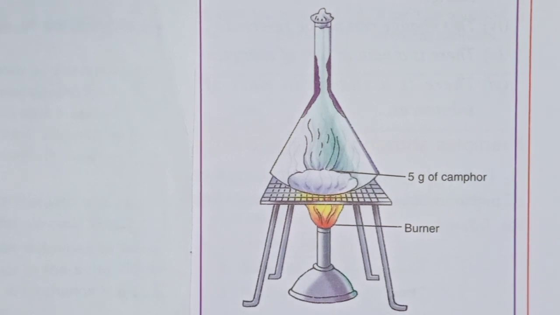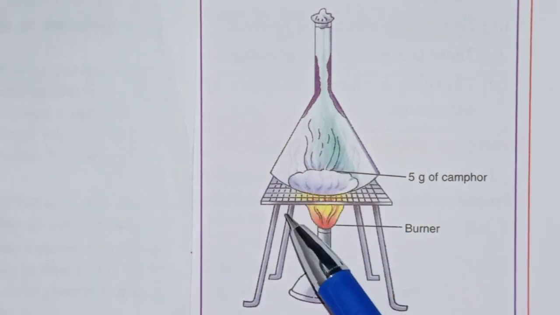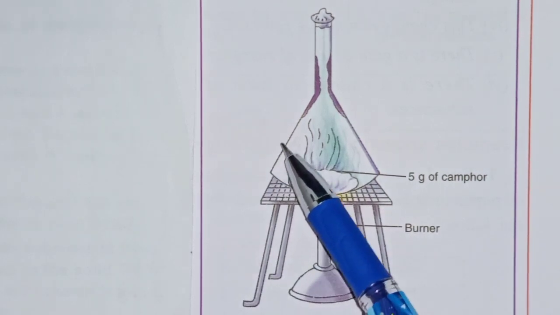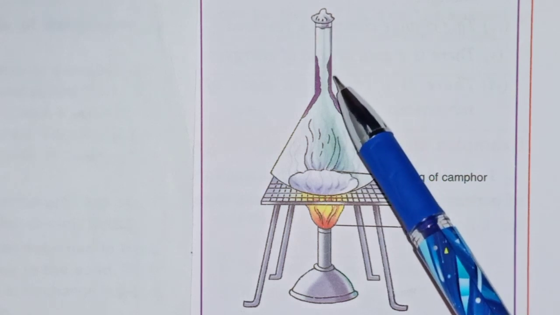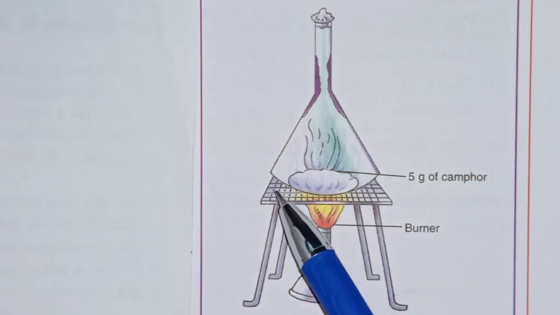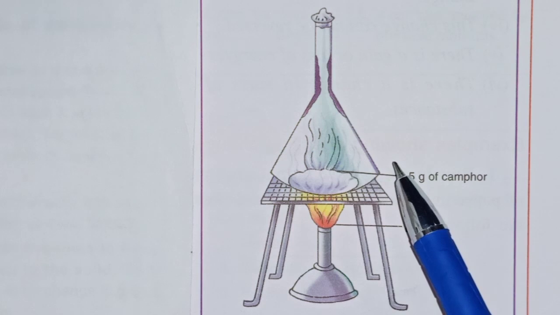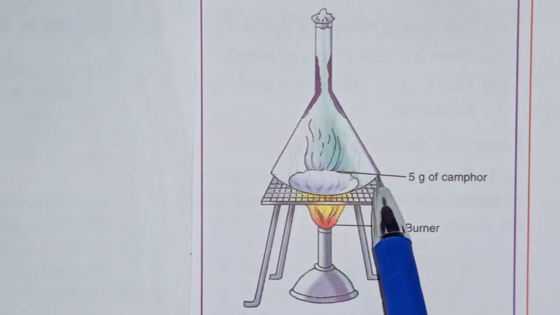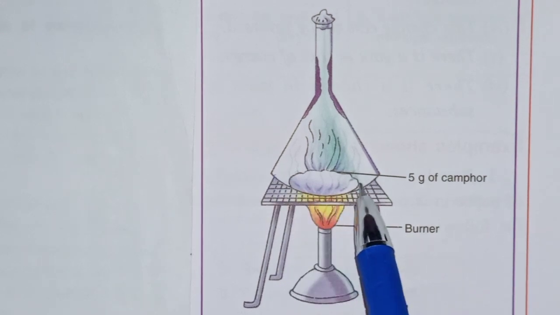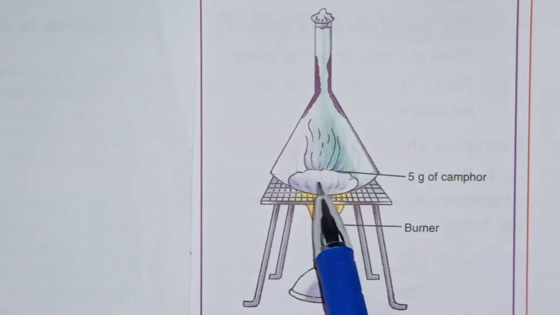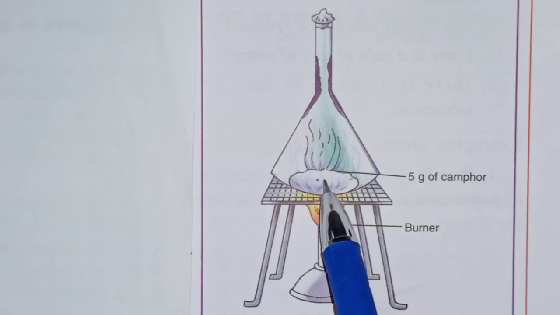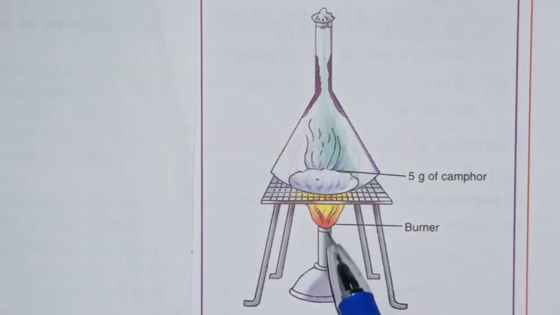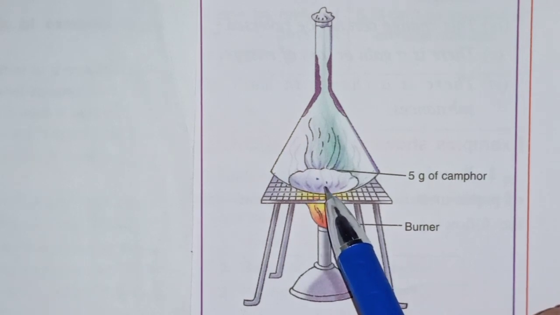Sublimation of camphor. Now see, children, in this picture you can see one arrangement. In this arrangement one inverted funnel is there. Inverted means upside down funnel. The funnel is covering a china dish. In that china dish, camphor is taken. And here a flame is there which is supplying heat to camphor.